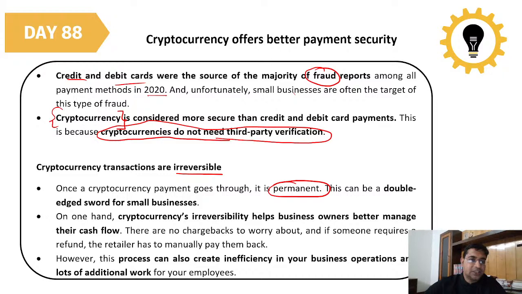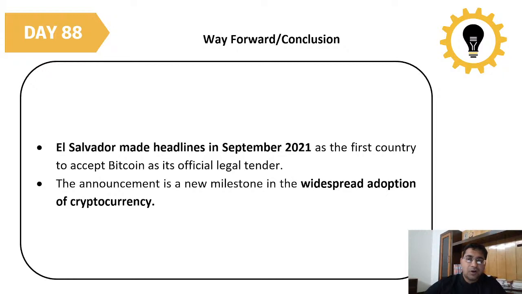This can be a double edged sword for small businesses. On one hand, cryptocurrency's irreversibility helps business owners better manage their cash flow. They can decide what to send, how much to send, and they can do the verification process in a proper way. There are no chargebacks to worry about, and if someone requires a refund, the retailer has to manually pay them back. However, this process can also create inefficiency in your business operation and lots of additional work for your employees. Okay. Then, what is the way forward and what is the conclusion?